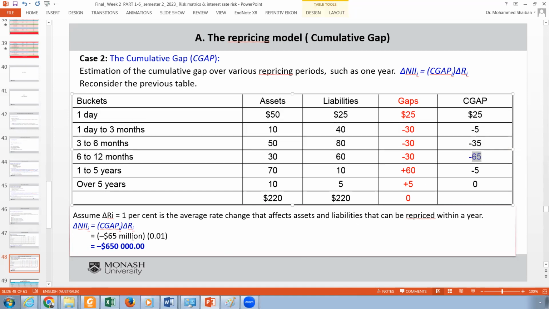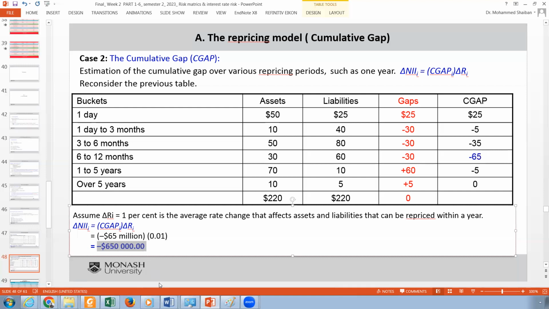So we just multiply 65 million by 1%, which is 650,000. If I want to calculate the cumulative gap, the bank will lose around 650,000 if the interest rate changes during this year, up to 1 year, which means from day one to the end of the 12 months. No changes, it's still the same.